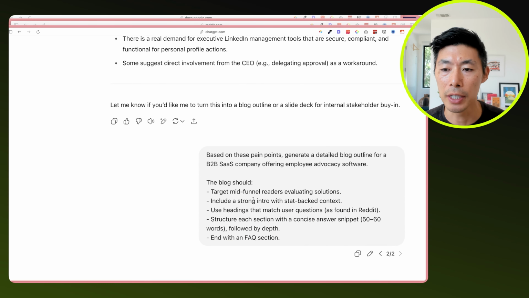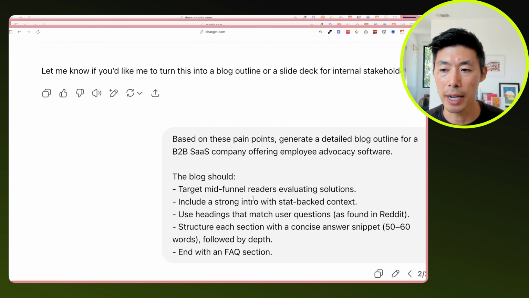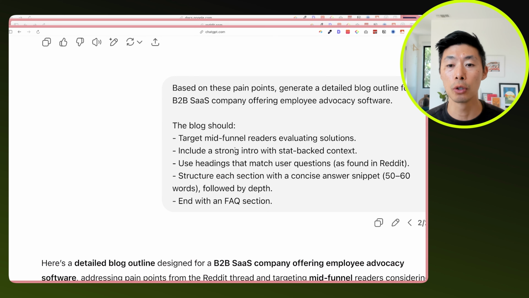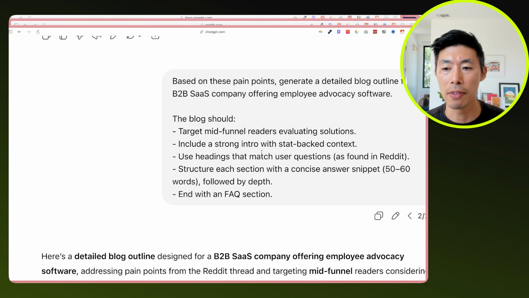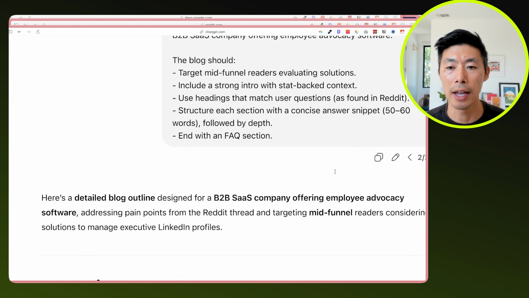And then based on these pain points, let's go ahead and create a blog outline. Let's say we are focusing on mid-funnel, so people are evaluating different options, say Hootsuite versus Buffer versus Sprout Social. We want to start with a hook, then a strong intro, stat-based context, and then other things that LLMs focus on and prioritize, which are clear structures. So we want the header to identify clearly and directly what the point of the article is. That's the value of these headers, and then make it concise.